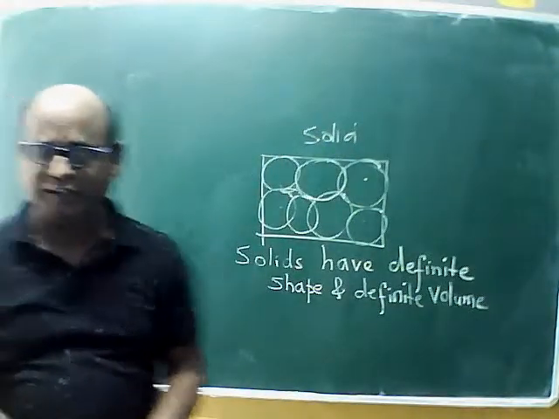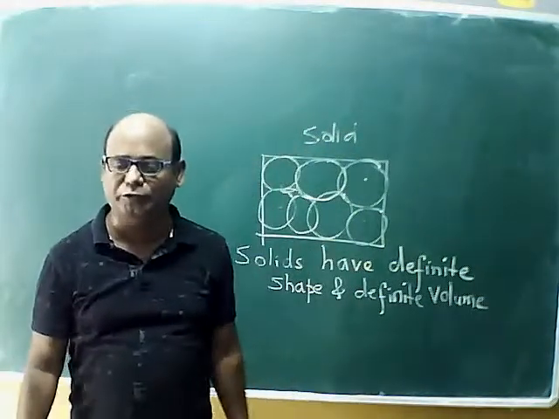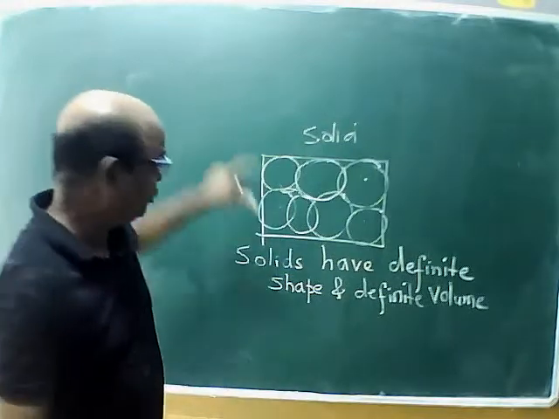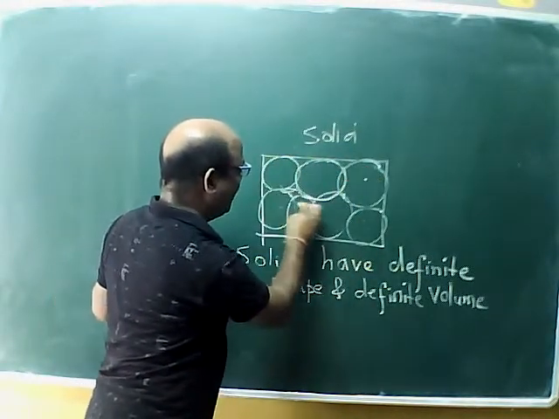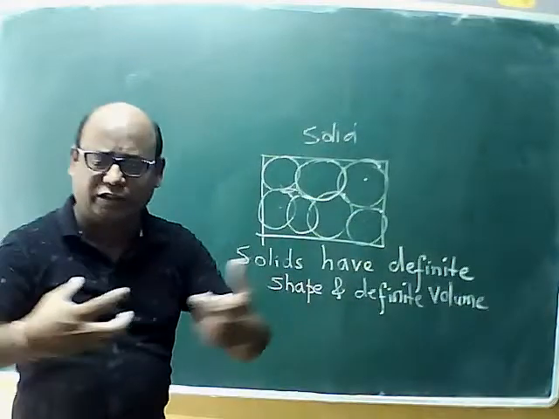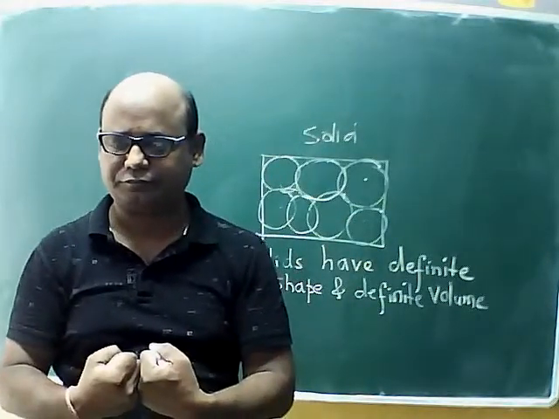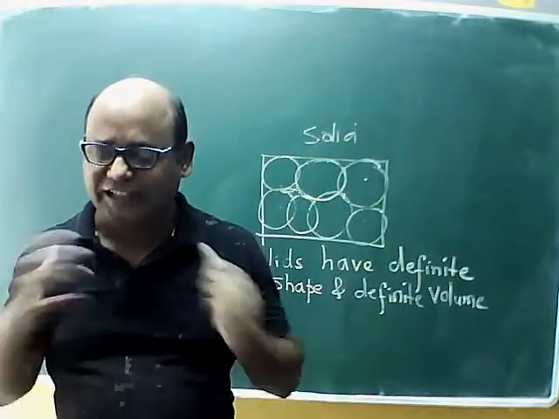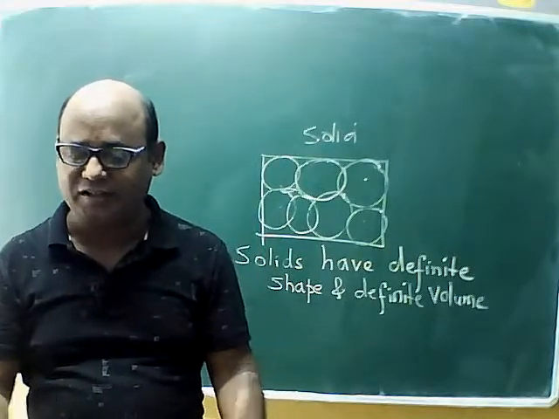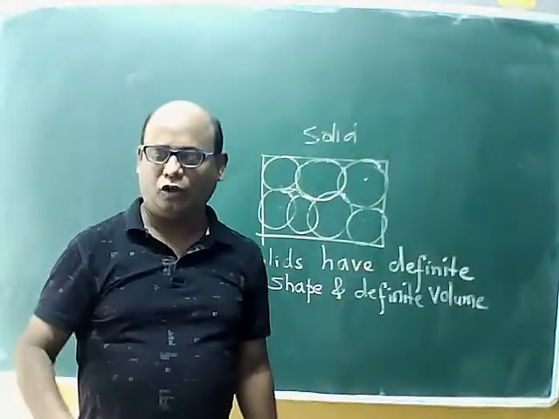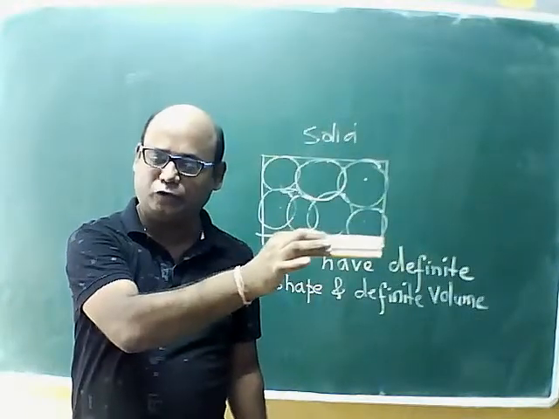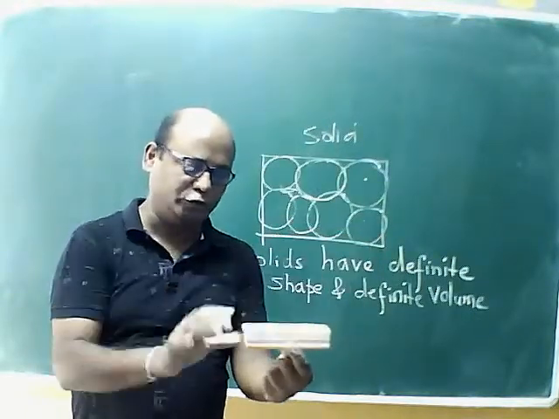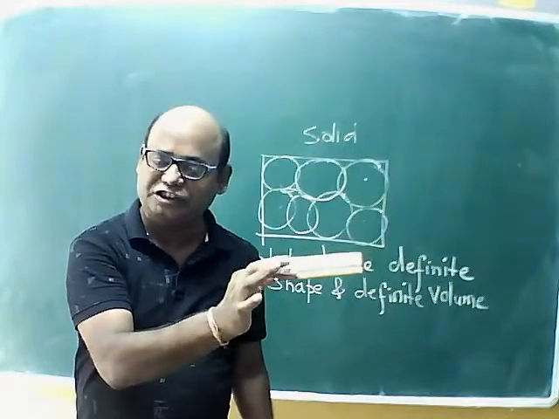Why? Because the particles in the solid are very closely arranged together. That's why these solids, whether it may be this duster or any other, have definite shape and definite volume. It is occupying this much volume. It is having definite cuboidal shape.